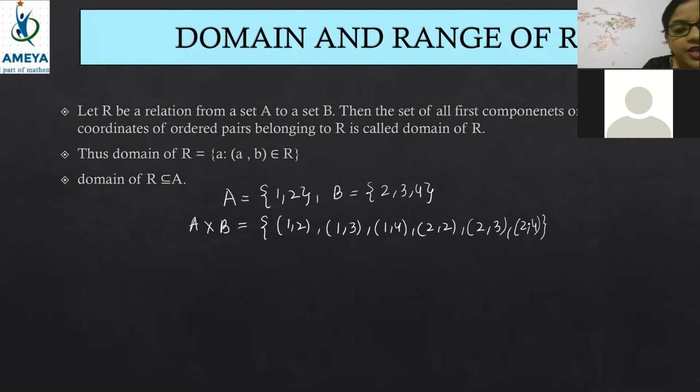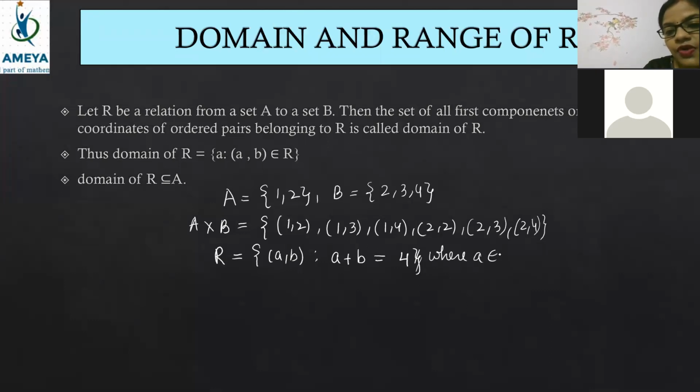Now let's see. Very good, Harish. Now the relation says that A comma B is an element of the relation where A plus B is equal to 4. Now beta, how many such conditions will be there? Here I have missed one thing, where A belongs to A and B belongs to B. Don't forget to write this statement, beta. Always write it, because otherwise it will be considered incomplete.